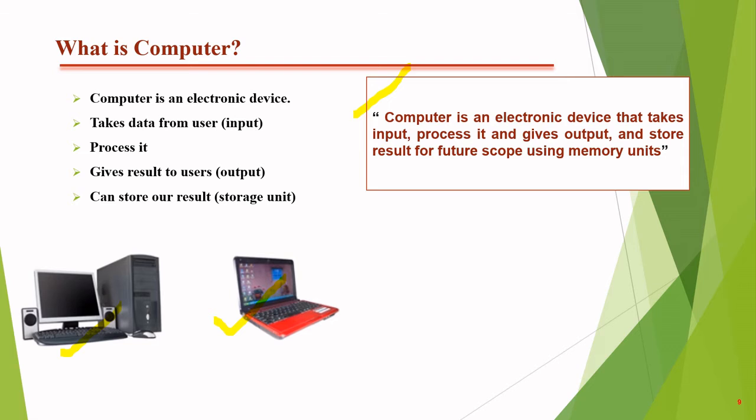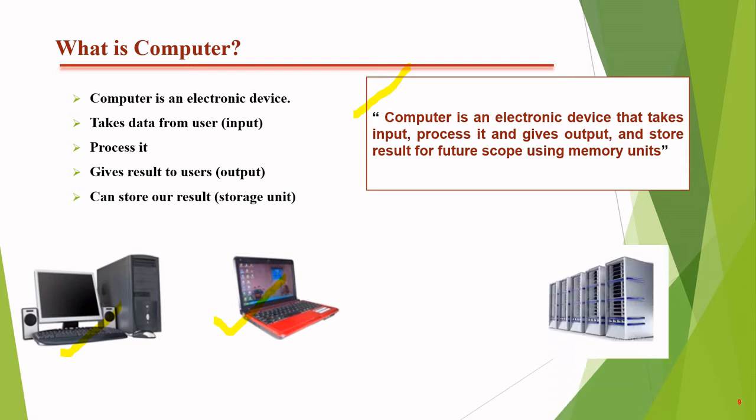Thus, there are so many electronic devices which perform all these things. Calculators are also known as a form of computer. There are many electronic devices known as computer devices, like laptops, and similarly servers, and one of the most useful computer devices is the mobile phone. A mobile phone is also a type of electronic computer.